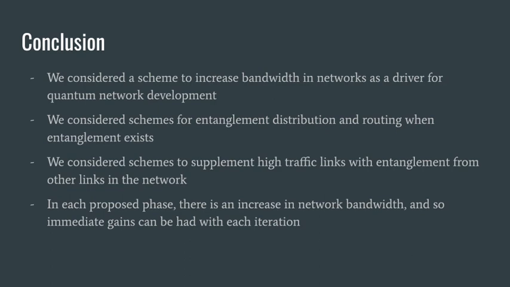In conclusion, we considered a scheme to increase bandwidth in networks as a driver for quantum network development. We considered schemes for entanglement distribution and routing when the entanglement exists in the network. We've considered schemes to supplement high traffic links with entanglement from other links in the network. And in each proposed phase, there's an increase in network bandwidth, and so immediate gains can be had with each iteration.